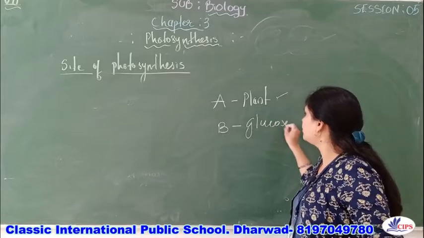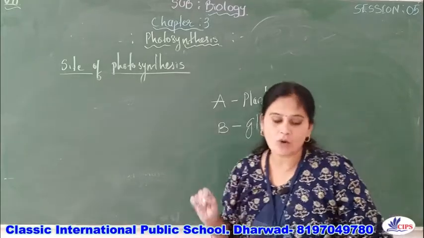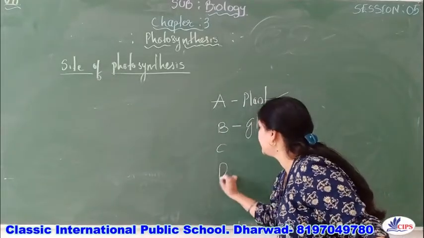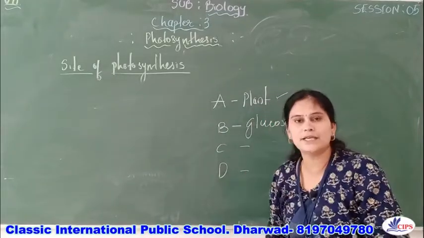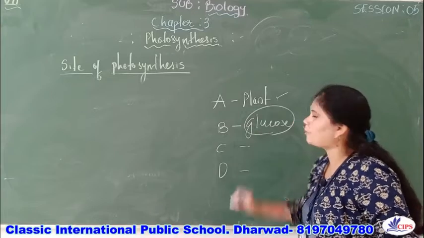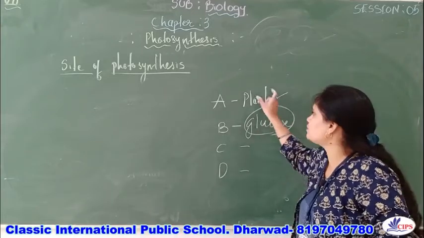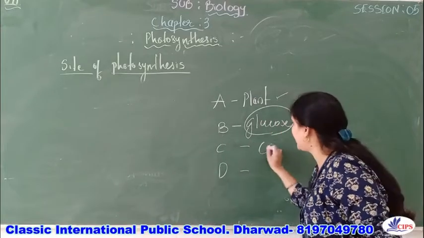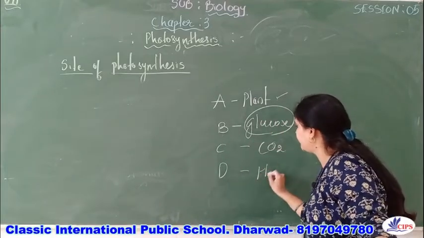So B is glucose, right? And they asked about the substances C and D. How is glucose produced by the plant? What are the raw materials? Yes, it is carbon dioxide and water.